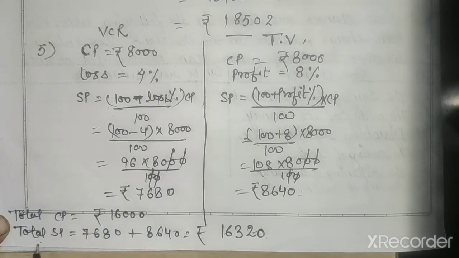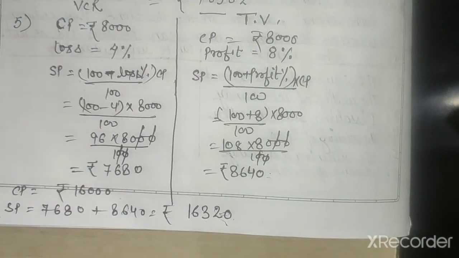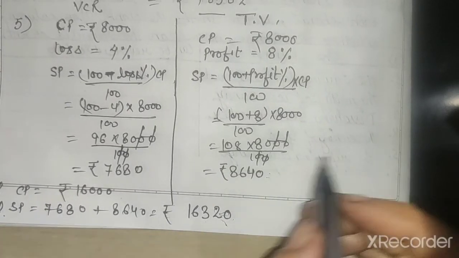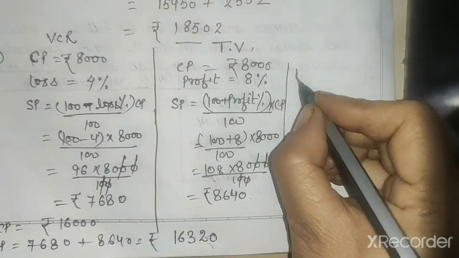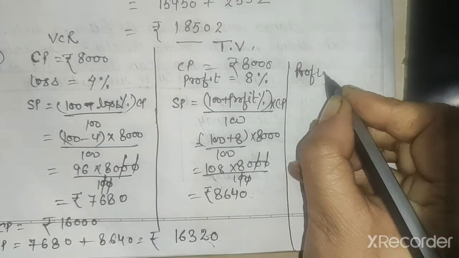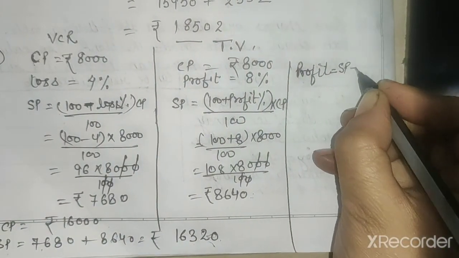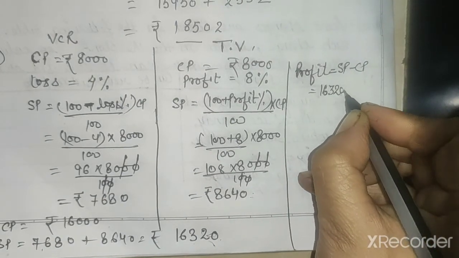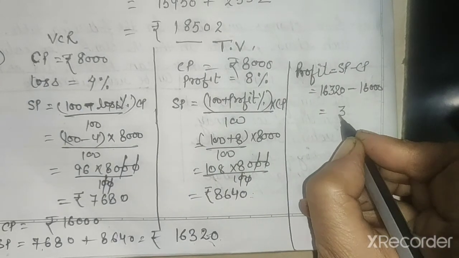16,320. So overall total SP is more than the CP. So what will be here? Profit. And we have to find the gain or loss percent. So how much profit? First of all we have to find the profit. Profit is equal to SP minus CP. So profit is equal to 16,320 minus 16,000. So profit is equal to 320 rupees.